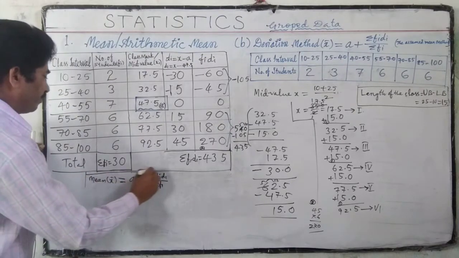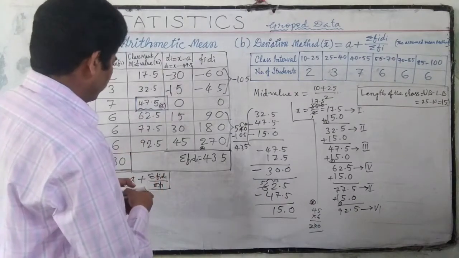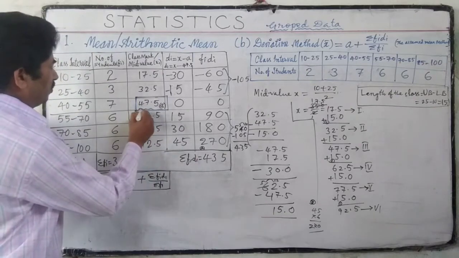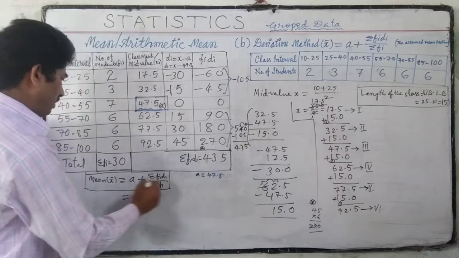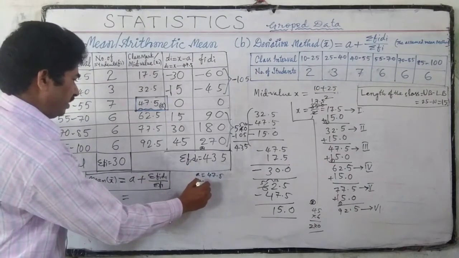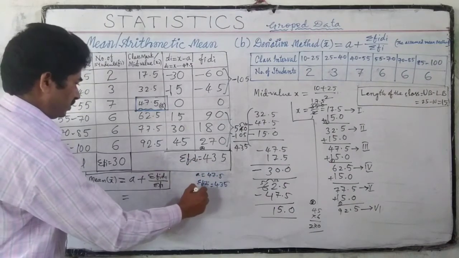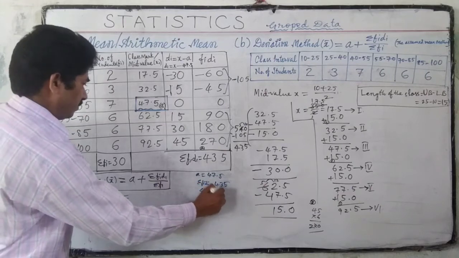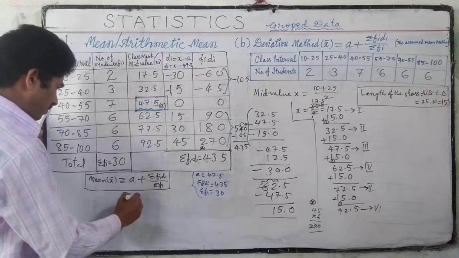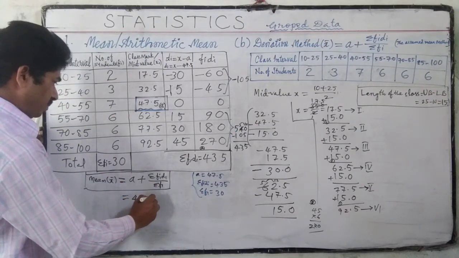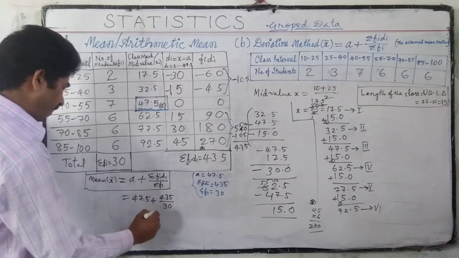This is the formula. Here the assumed value a is 47.5, sigma fi di is 435 and sigma fi is 30. Now we substitute these values: 47.5 plus 435 by 30.